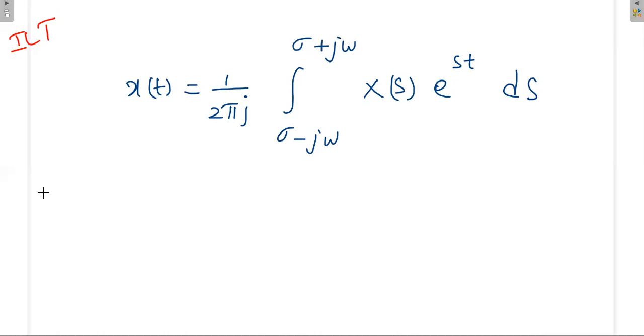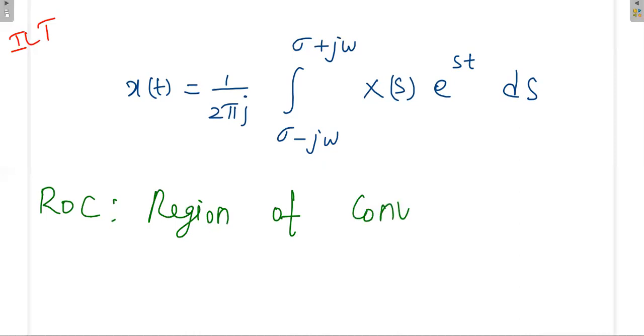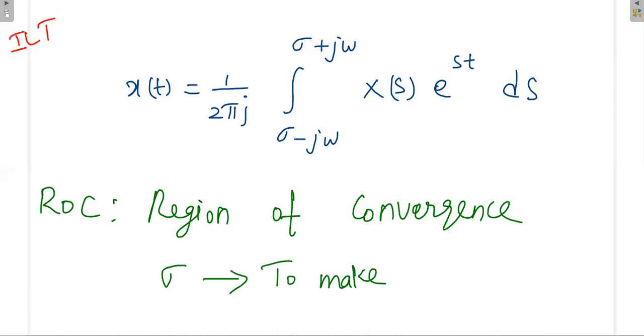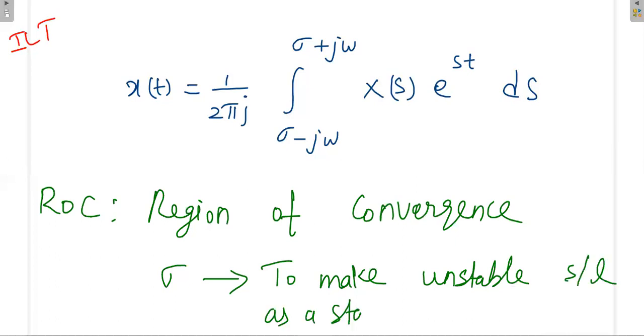Then ROC. ROC means region of convergence. See, we are introducing the sigma to make an unstable signal a stable signal.